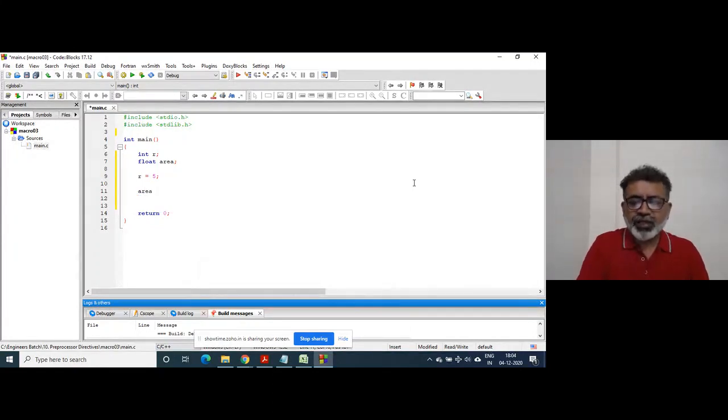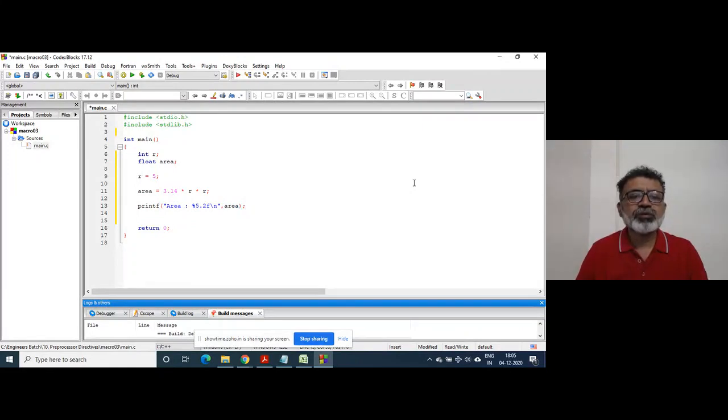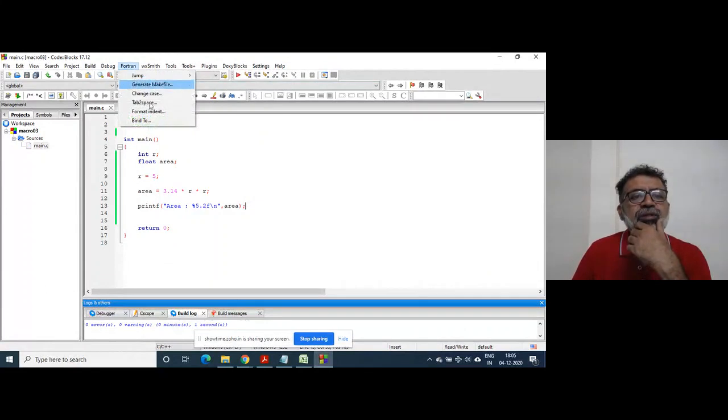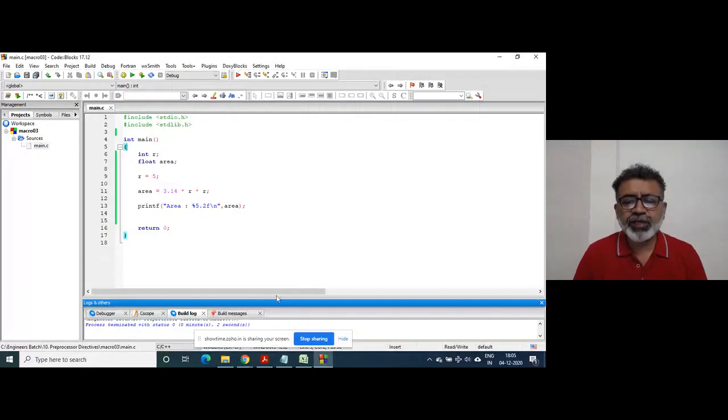So area, suppose the area of a circle, so 3.14 into r, right? printf area percent 5.2f slash n, area. Full program. So if I run this code, nothing is wrong in this. So it will give the area as 78.50, right?